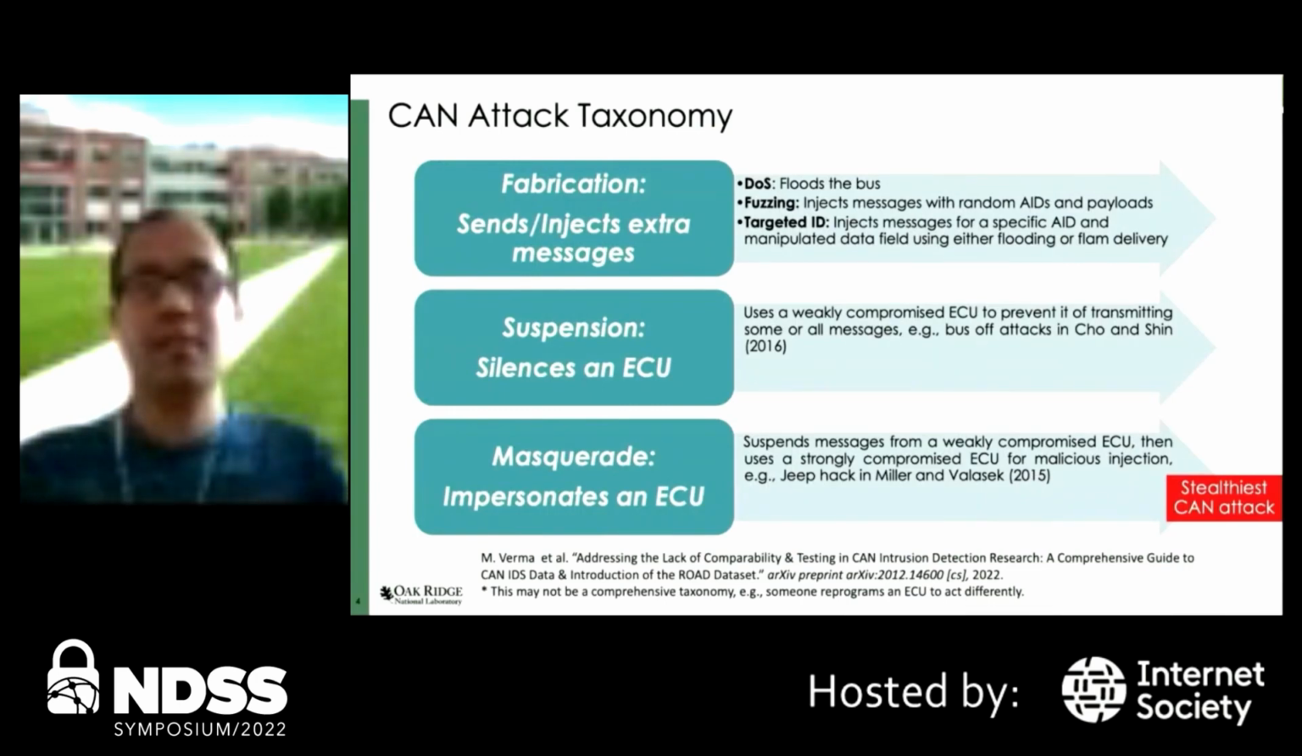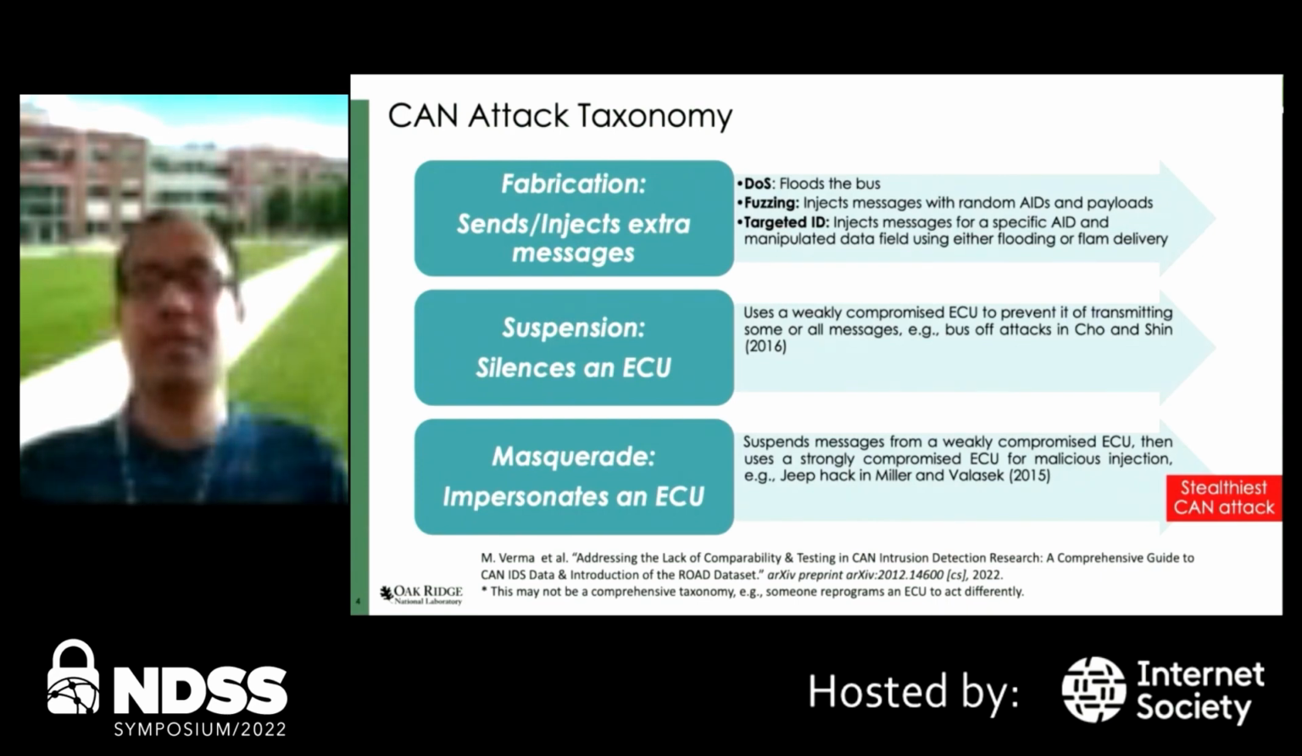Based on existing literature, a common framework to group CAN attacks is based on this three-tier taxonomy. First, fabrication attacks require an adversary to inject extra frames. They have been widely deployed, in particular through denial of service and fuzzing. Second, suspension attacks require an adversary to silence ECUs by removing benign frames. And third, masquerade attacks require an adversary to send frames in lieu of, and therefore at the expected time of, benign frames, but with malicious payloads.